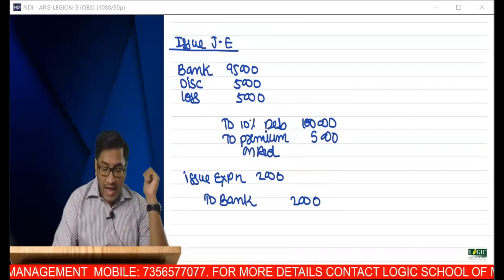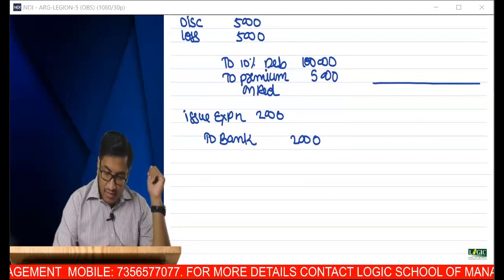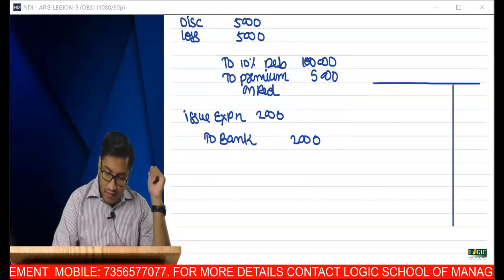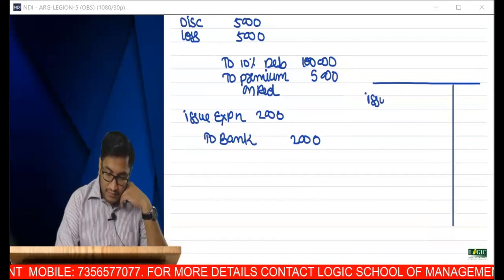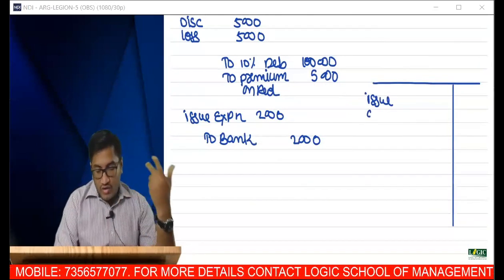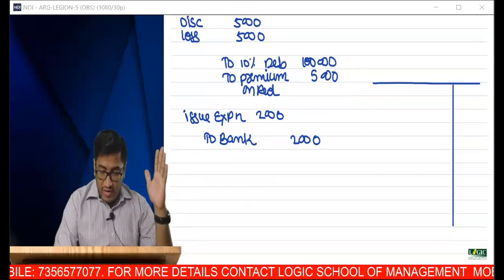What will happen in P&L? First year P&L. In P&L, there is an issue expense. Or sometimes if this issue expense is a huge amount, you take it as a deferred revenue expenditure.